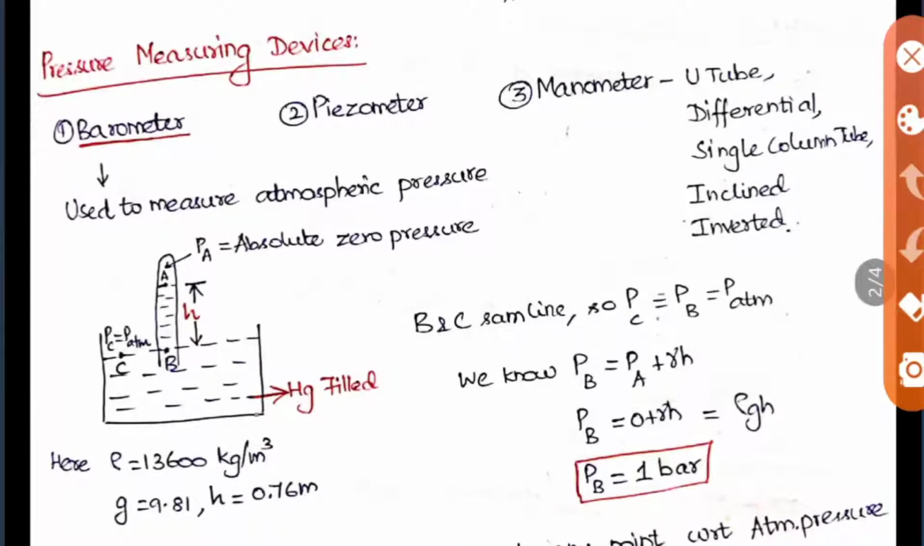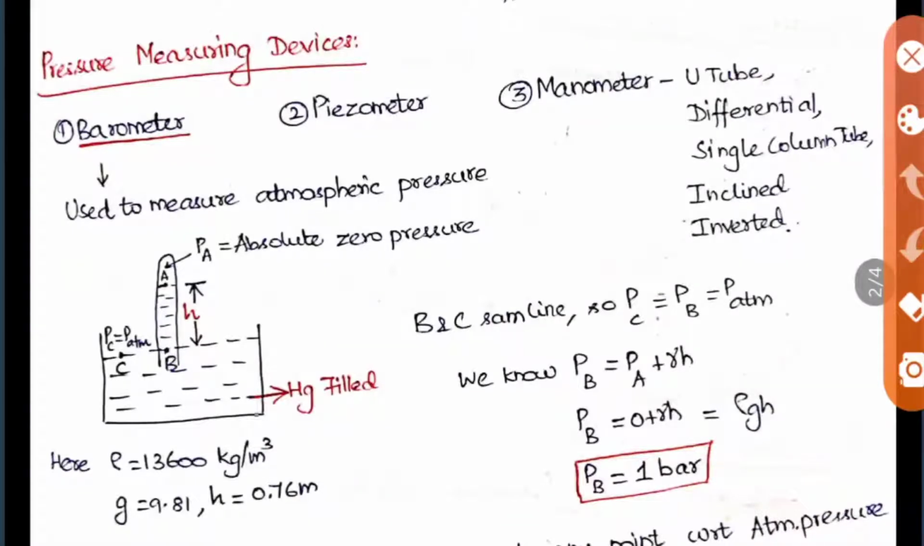Okay, so first let us see the barometer. The barometer is used to measure the atmospheric pressure. As we saw, all these devices are used for measuring pressure, but each instrument is unique in its own pressure calculation. The barometer is used to measure only the atmospheric pressure. It can't measure the gauge pressure. This is specifically for atmospheric pressure.